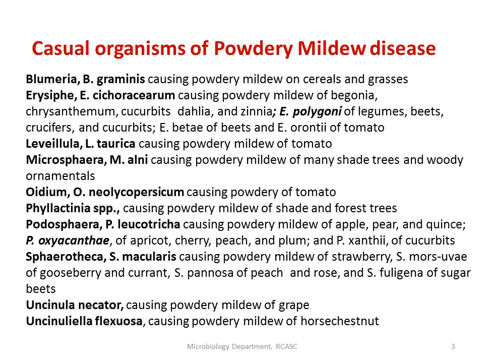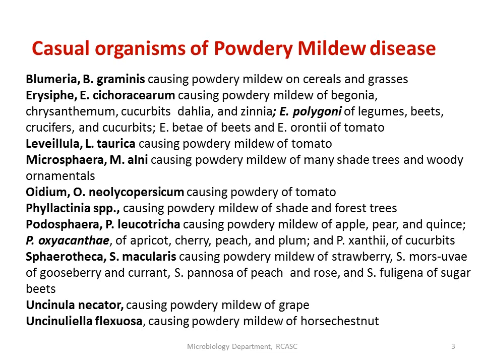And you have Leveillula species, which causes powdery mildews in tomatoes. And you have Microsphaera species causing powdery mildews in many shade trees and woody ornamental plants.